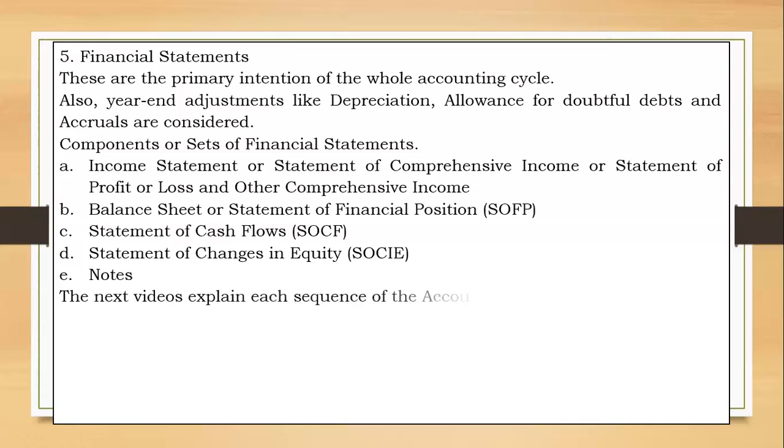And so the next videos explain each sequence of the accounting cycle from the source documents, then books of prime entry, and then ledgers, and then our trial balance, and lastly financial statements as well as adjustments.